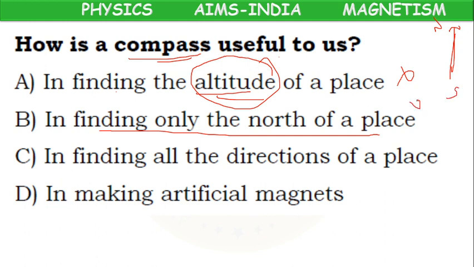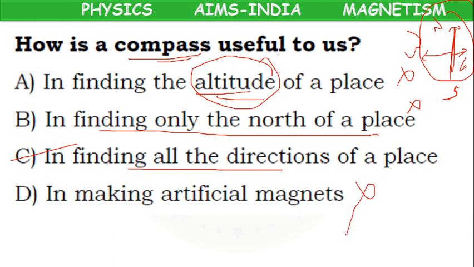So only north means it is wrong. In finding all directions, correct, because if we know one direction, the downside direction is south, the right side direction is east, the other side direction, left side, is west. We can find all the directions. So C option is correct. In making artificial magnets, wrong. So only C option is correct.